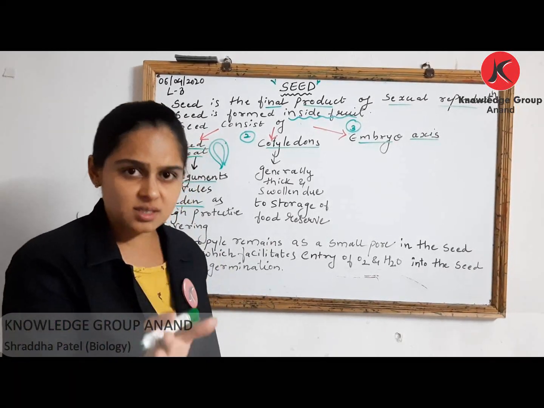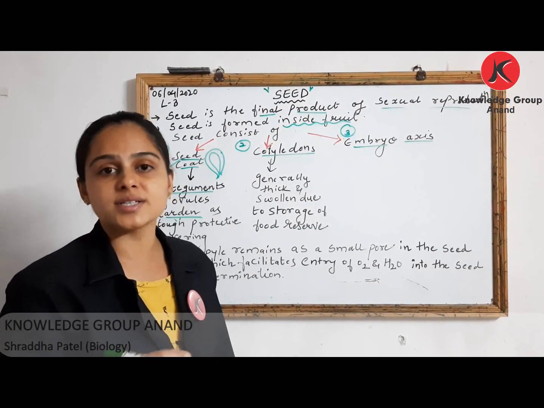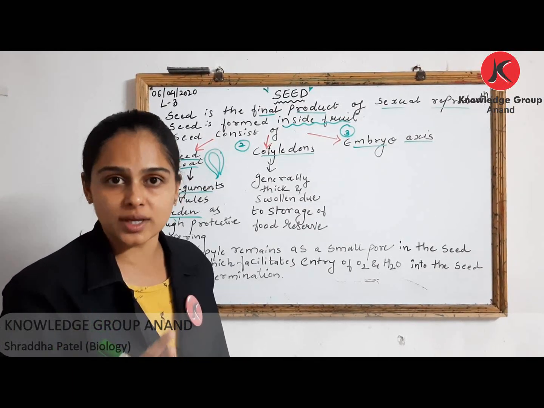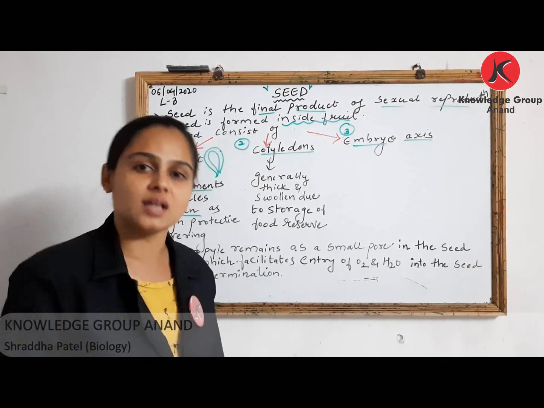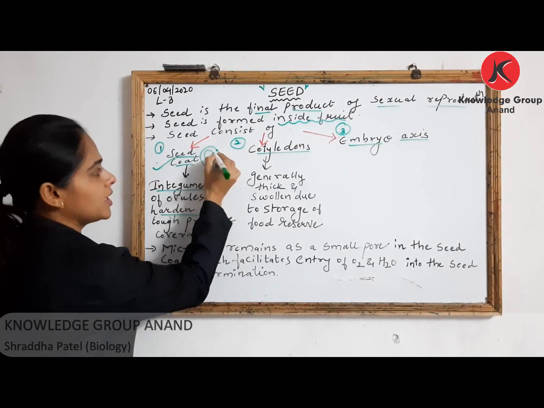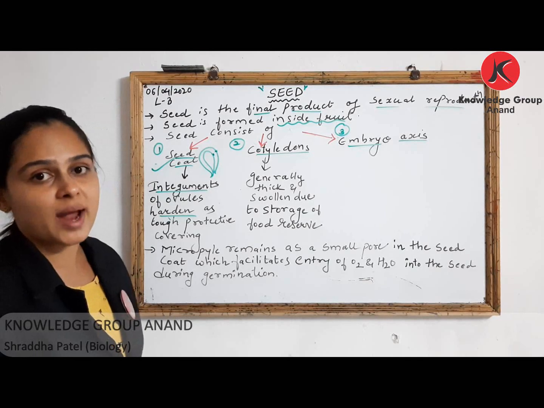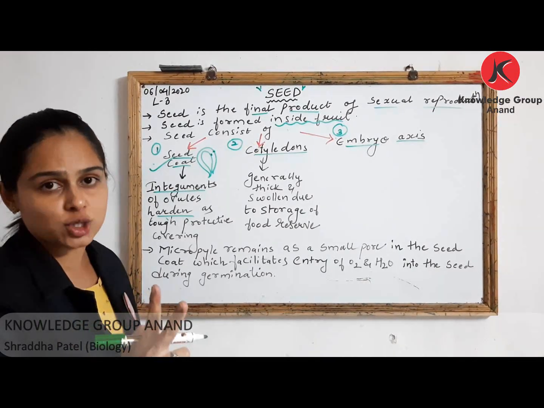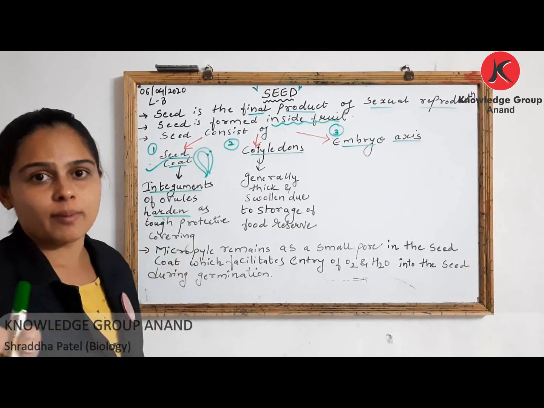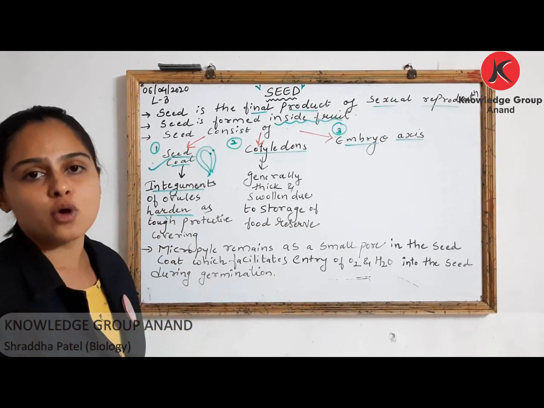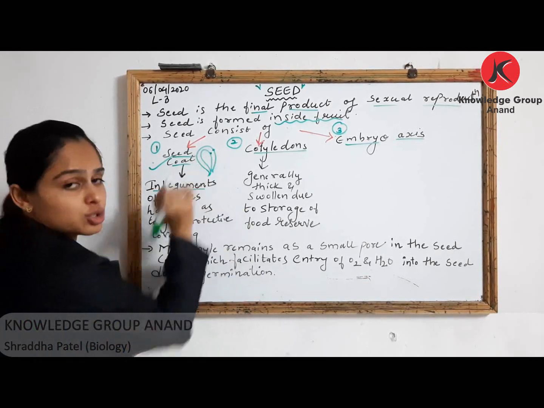Okay, this seed we have understood in your class 11. If you are talking about your dicot seed, it is having two layers surrounding it, that is outer testa and inner tegmen. These two layers are nothing but two integuments. We are talking about bitegmic ovule. What is bitegmic ovule? Which has two integuments. अगर एक integument है तो unitegmic. If there is no integument, no covering at all, that type of ovule is said to be ategmic ovule. Here we are focusing on this too, right?